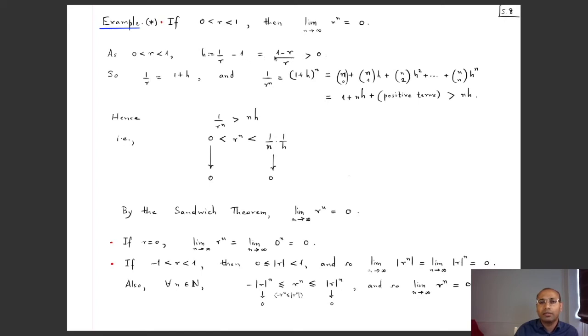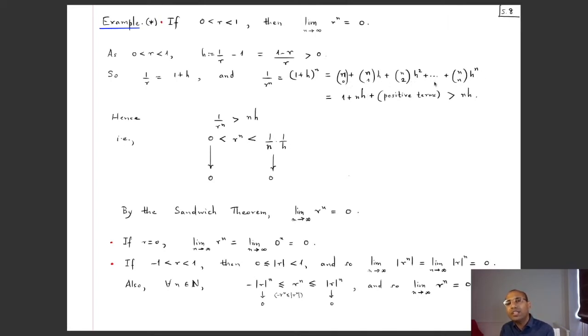And this is really 1 minus r by r, and so this is positive because r is positive, and since r is strictly less than 1, the numerator is also positive, so this is a positive number. So 1 by r is equal to 1 plus h. And if I look at 1 by r^n, which is the quantity that I'm interested in, that is equal to 1 plus h to the power n. By the binomial theorem, this is n choose 0 plus n choose 1 h plus n choose 2 h square all the way up till n choose n h^n.